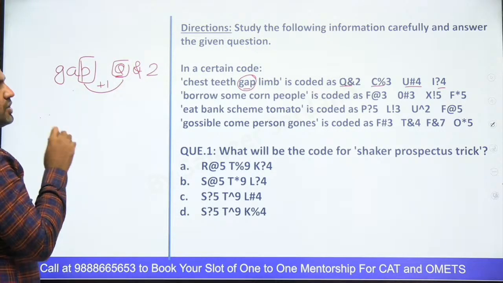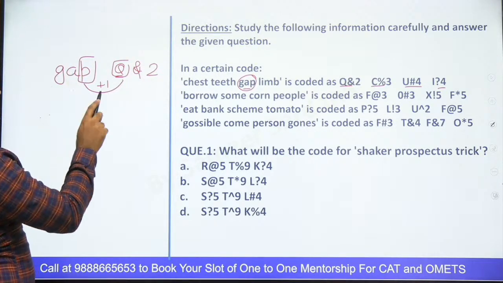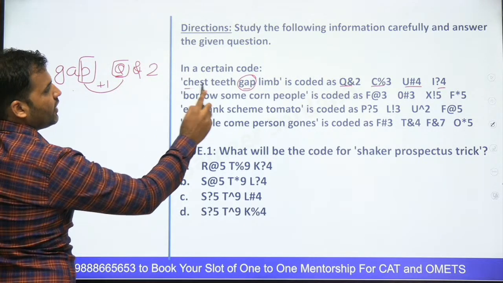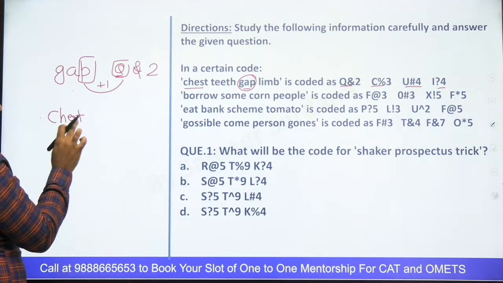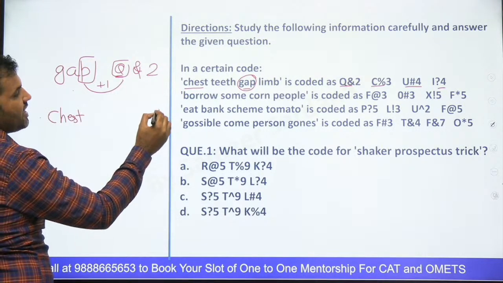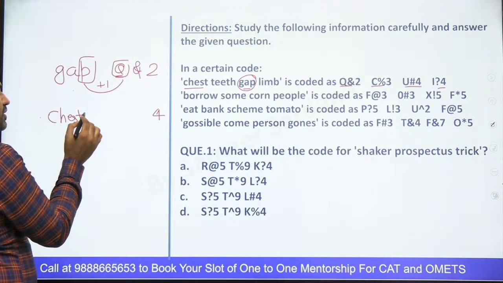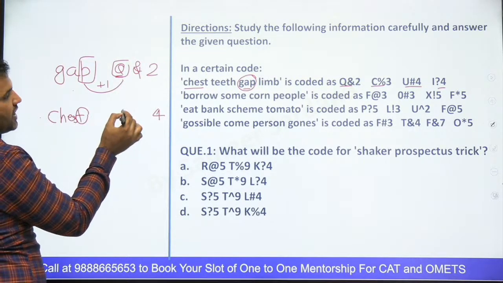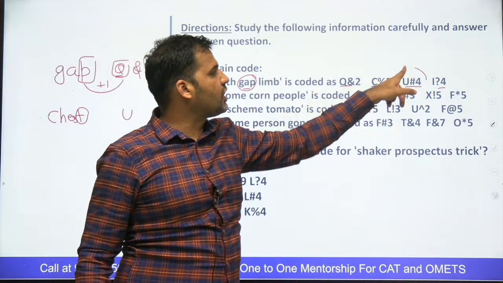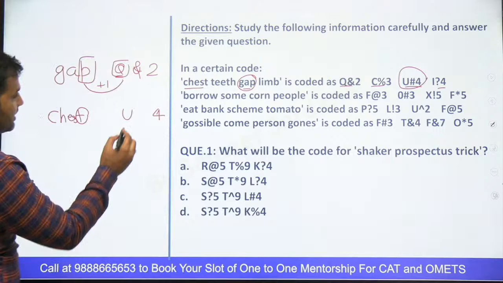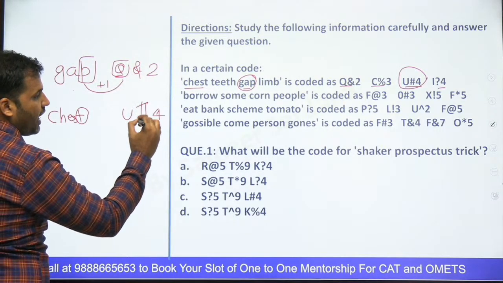Okay, let's try to see, is this working for other words also? Look at the word chest. Now chest is having 5 letters. It must be ending with 4. And because the last letter is T, it should start with U. Am I having a code starting with U and ending with 4? Yes, this is a code. So can I say this must be coded with U hashtag 4?